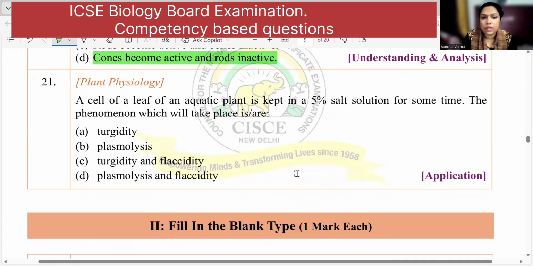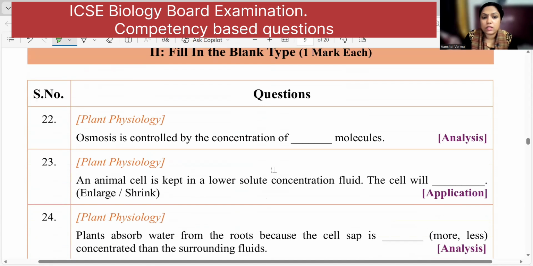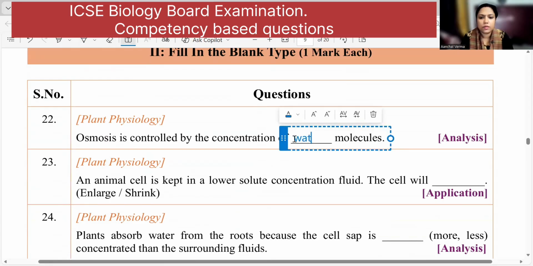A cell of a leaf of an aquatic plant is kept in 5% salt solution, that is, hypertonic solution. The phenomenon that will take place is plasmolysis and flaccidity. Water will be lost. That is right. Next one, osmosis is controlled by the concentration of dash molecules. What will be the answer? Osmosis is controlled by the concentration of water molecules or solvent molecules.